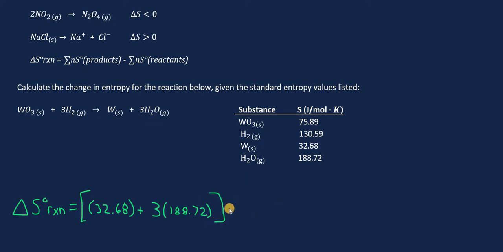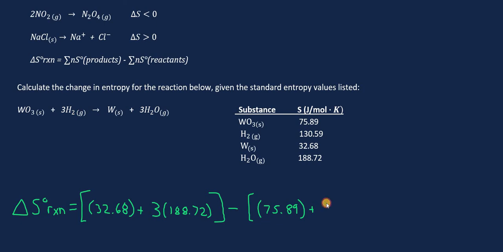And we're going to take this value and subtract it from the sum of the reactants. So our reactants are tungsten oxide. There's only one of those. And the value for that is 75.89. And we have hydrogen gas, and we have 3 of those.